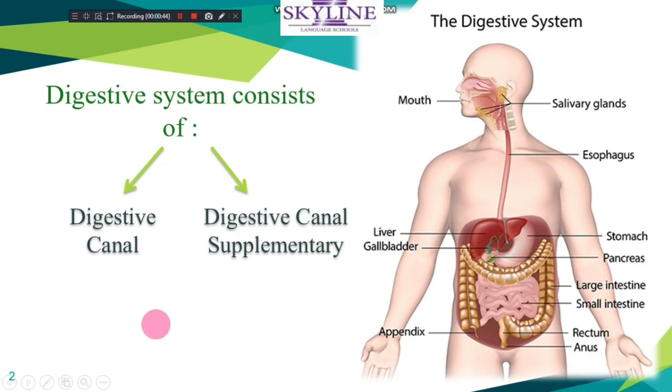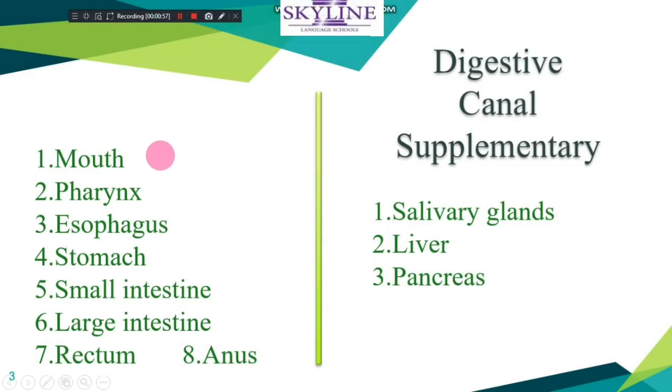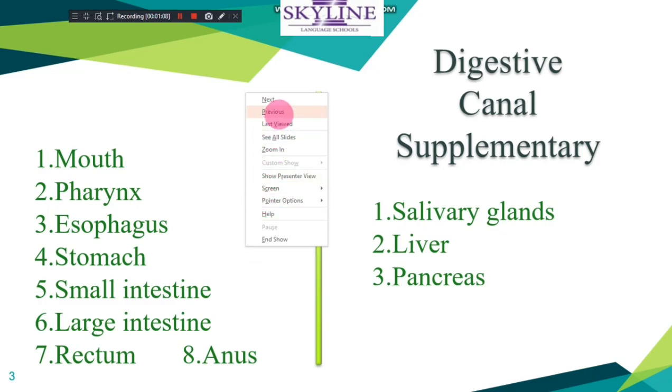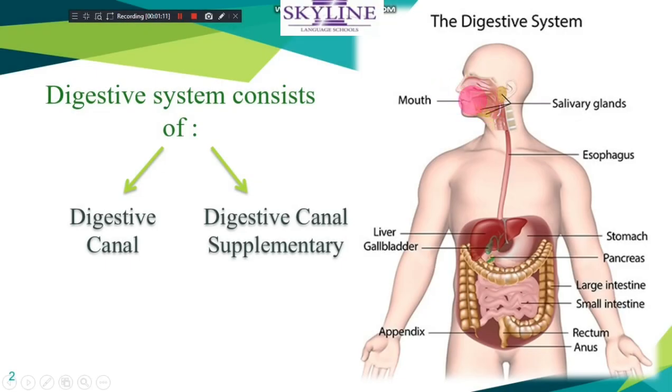We have two canals. The names of the canals are not required, but you have to know the digestive system has stations that the food enters and others that the food doesn't enter. The food enters the mouth, then the pharynx, esophagus, stomach, small intestine, large intestine, rectum, and anus.